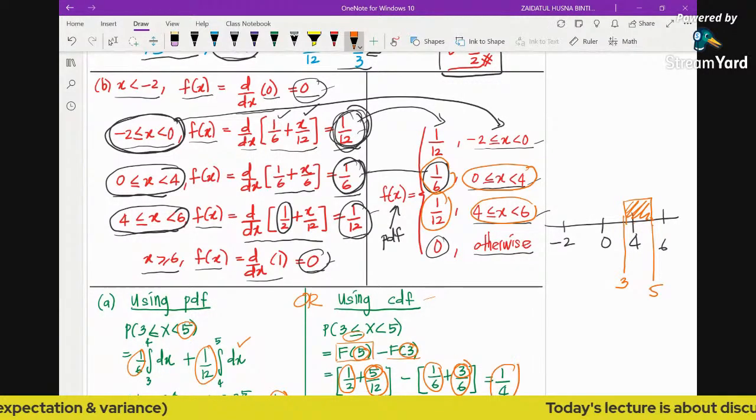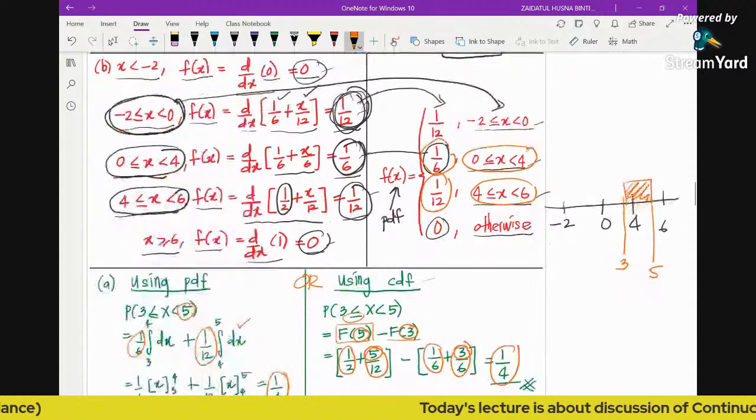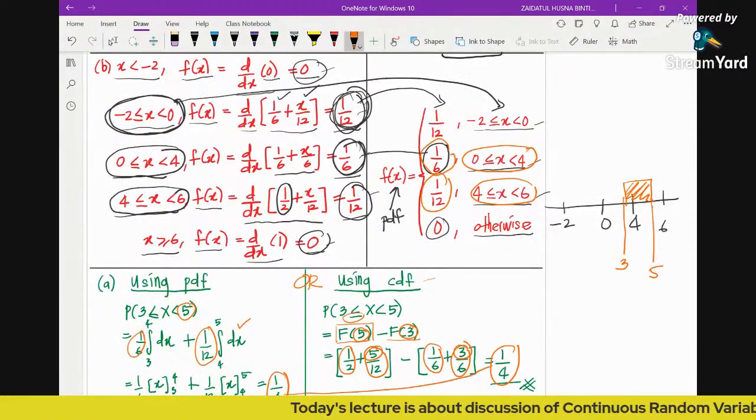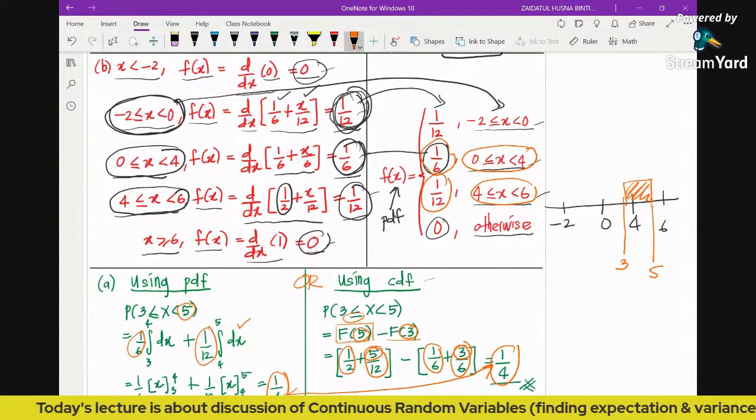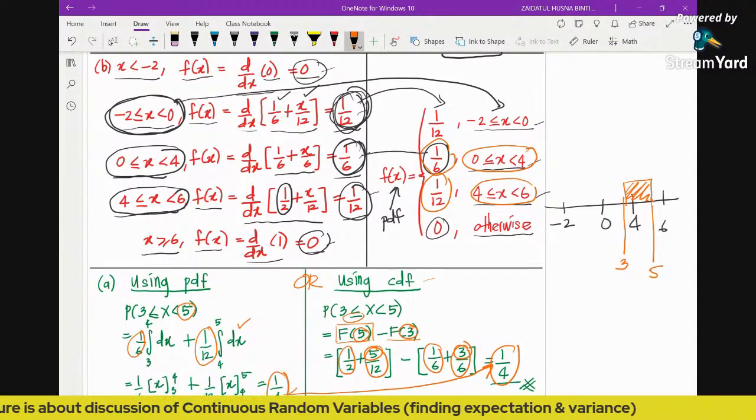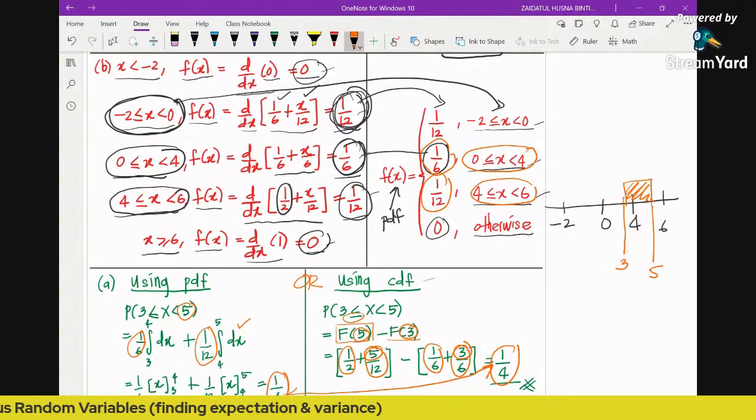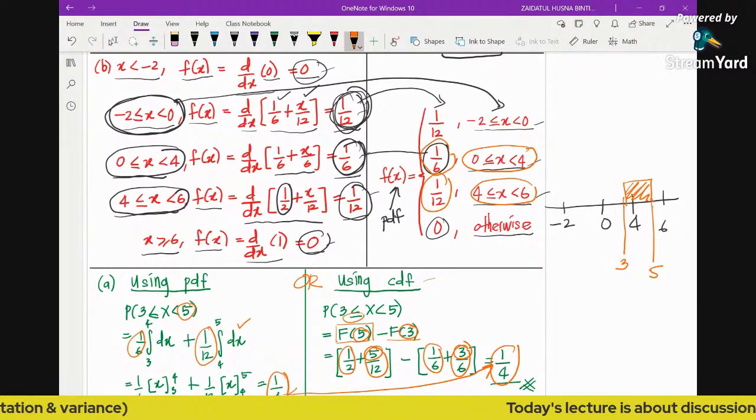By pressing the calculator, you will obtain the value of the probability. They have to be the same, because we are talking about exactly the same probability. So these are the two different methods to find probability, using the PDF or the CDF.